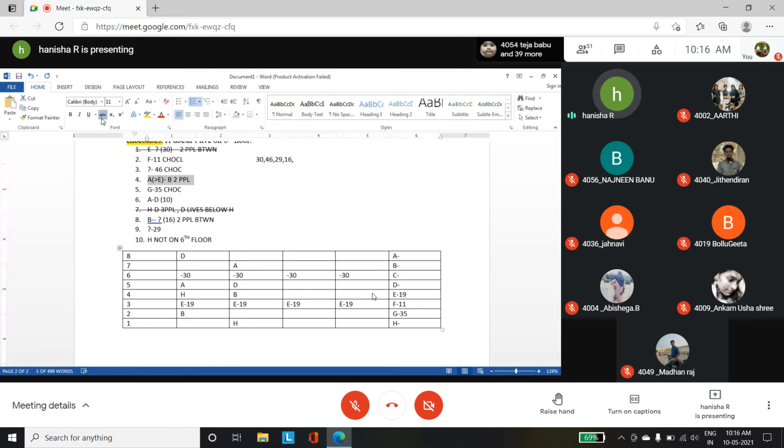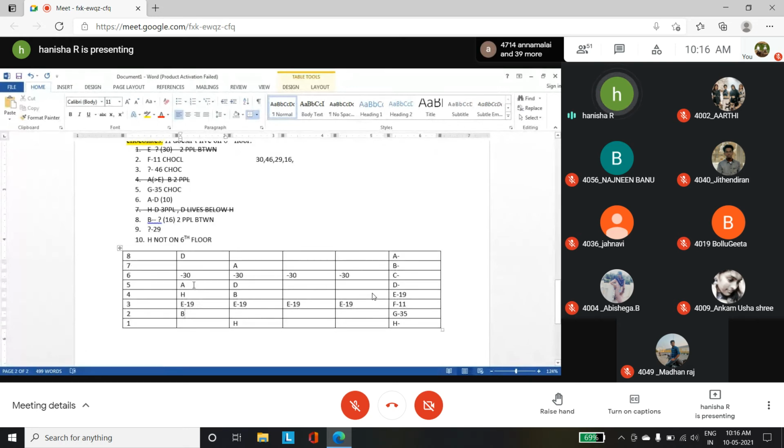Now look at this. Between B and the person who has 16 chocolates, you have two people. You can't mark below because you have only one floor. You can't have two people between them, so you have to mark above. If you look above, you are coming back to A again.